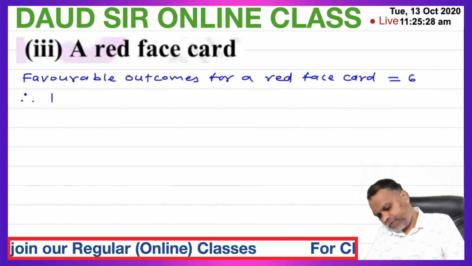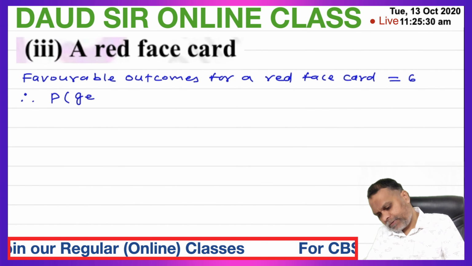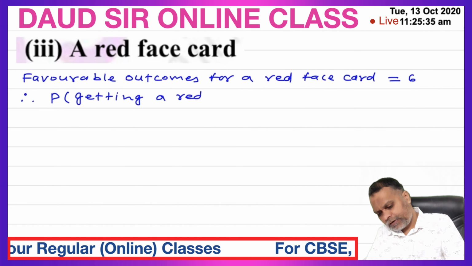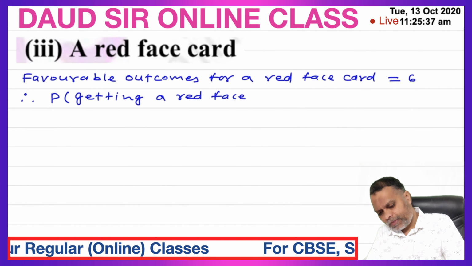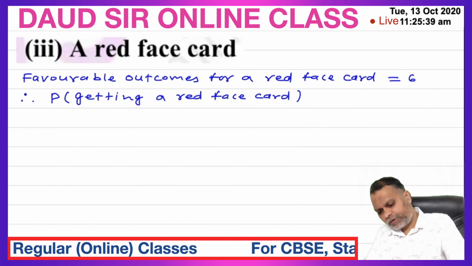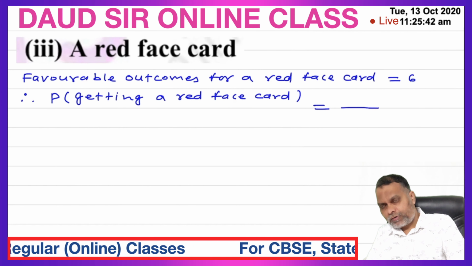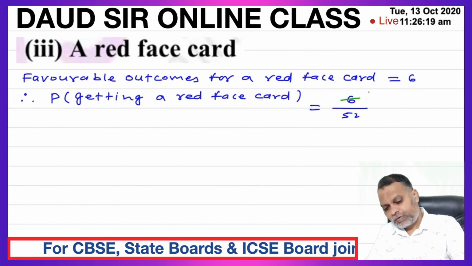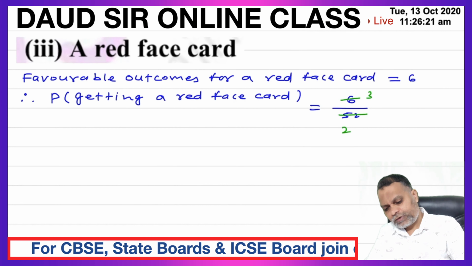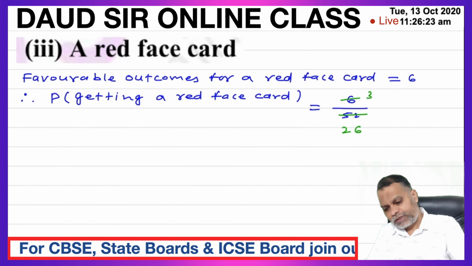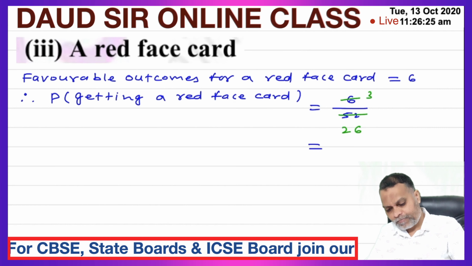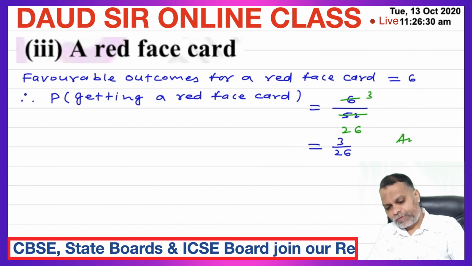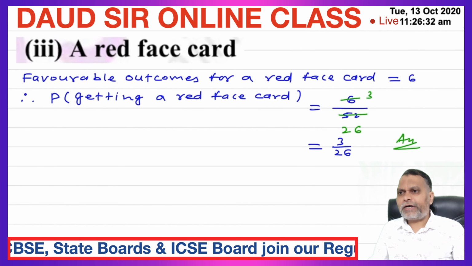Therefore probability of getting a red face card is equal to 6 upon total number of cards 52. Cancelling by 2, it is 3 upon 26. 3 upon 26 is the probability of getting a red face card.